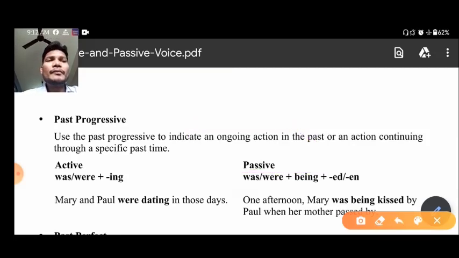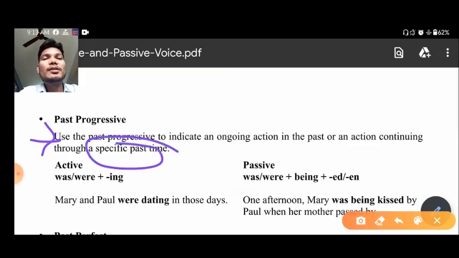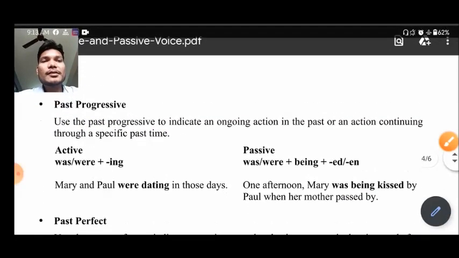Okay, here the definition is given to us. It is like this: use the past continuous tense to indicate an ongoing action in the past or an action continuing through a specific past time. Okay, past time, that is the most important thing. First of all, let us see some examples for this tense, and then after we will discuss the passive.